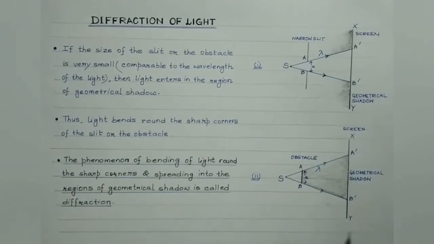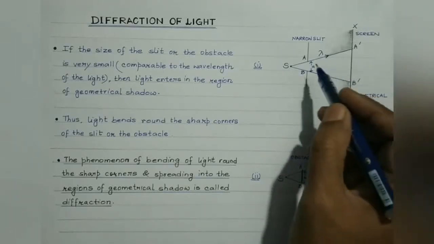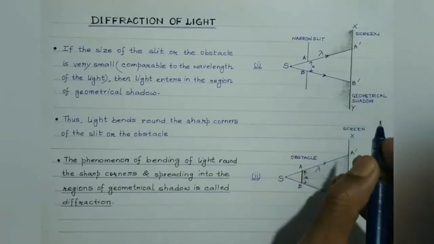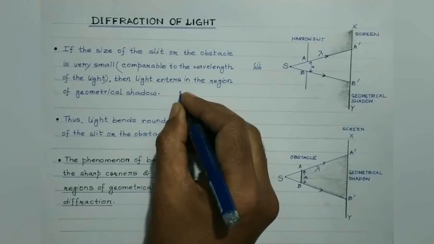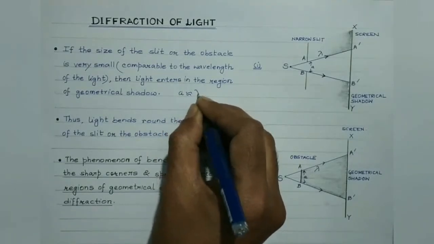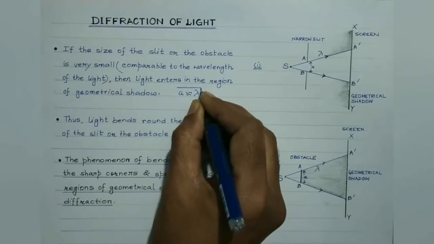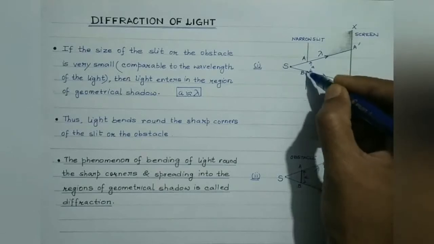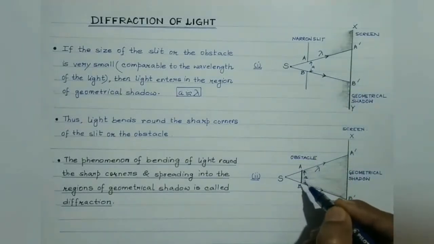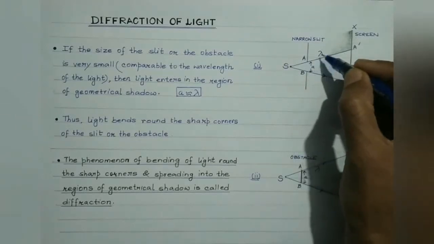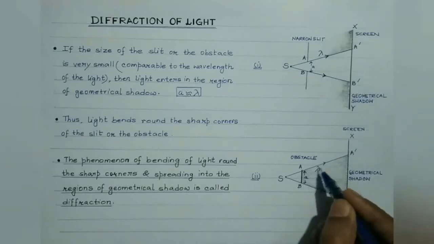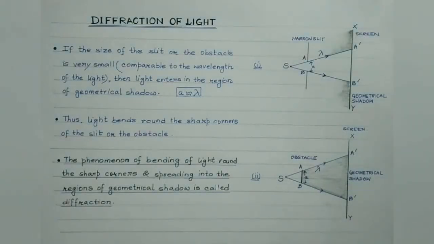Students, let us recap the things which we have just now studied. What we have discussed is, if the size of the obstacle or the width of the slit is very, very small and comparable to the wavelength of the light, then only the light tends to bend round the sharp corners or the edges of the obstacle. And in doing so, light enters the geometrically prohibited or the geometrical shadow region. It will enter this region due to the bending of light around the sharp corners.